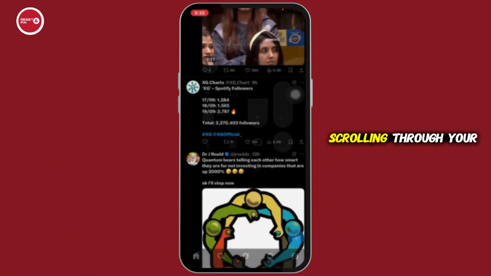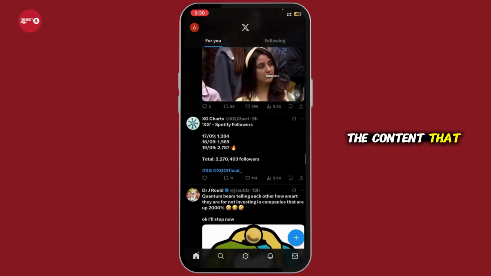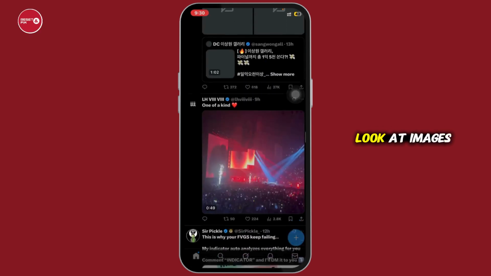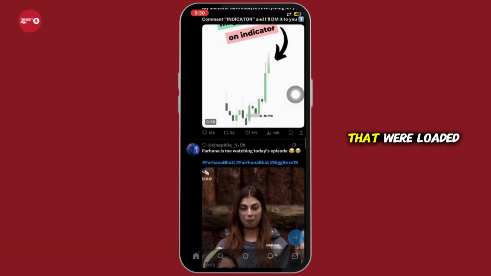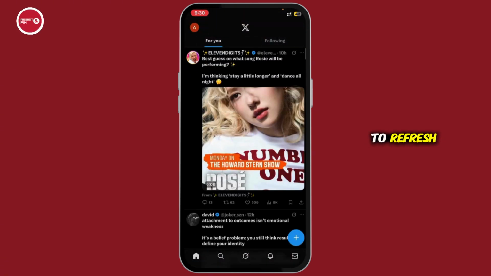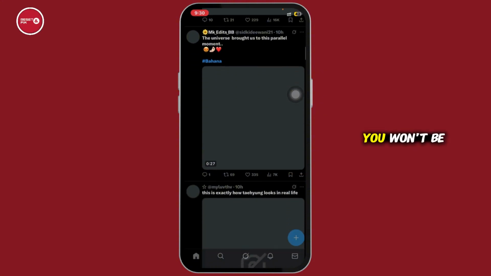If you're already scrolling through your feed and your Wi-Fi or mobile data suddenly goes out, the content that was already loaded on your screen will still be visible. You can read tweets, look at images and see posts that were loaded before the connection dropped. But as soon as you try to refresh, check new notifications or access content that wasn't previously loaded, you won't be able to do that until you reconnect to the internet.